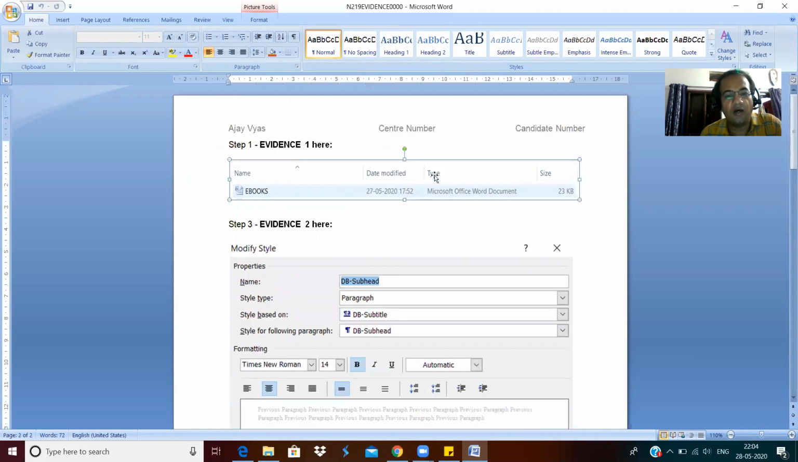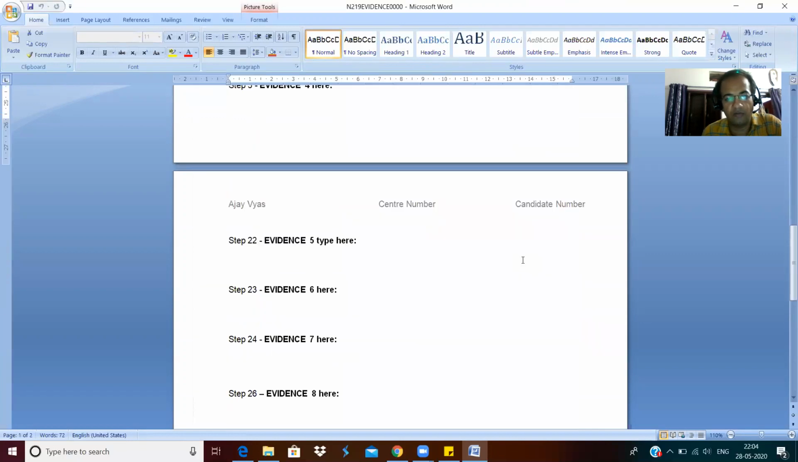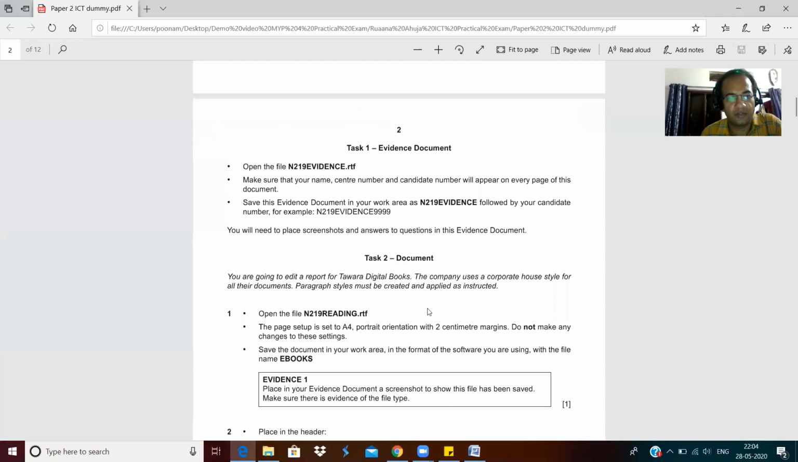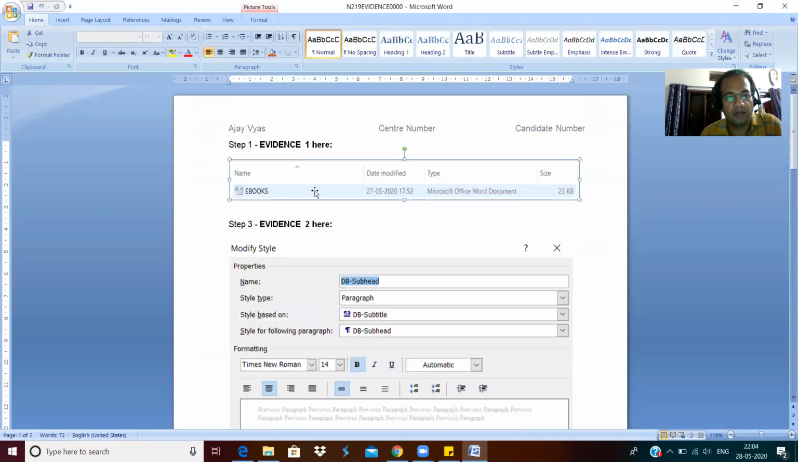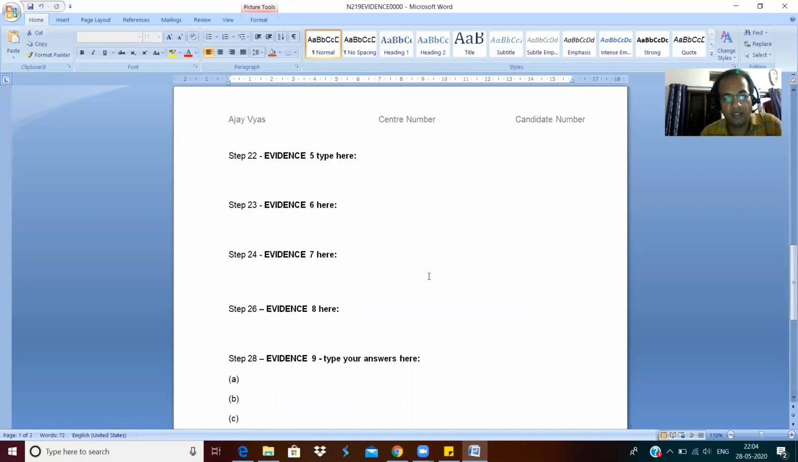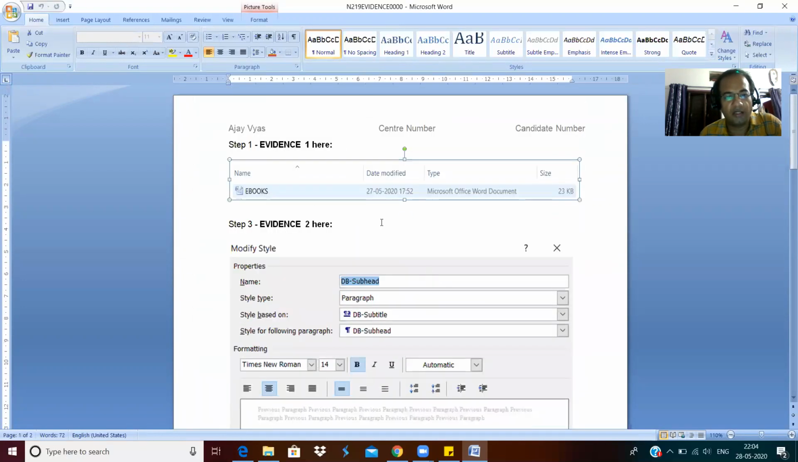Now you can see my name, center number, candidate number. It appears on each and every page of this. So this was asked, and that was task 1. Make sure that your name, center number, candidate number will appear on every page of this document. You can see it is happening. My name, center number, candidate number is appearing on each and every page. So that was my task 1.